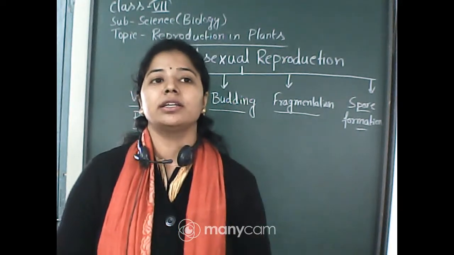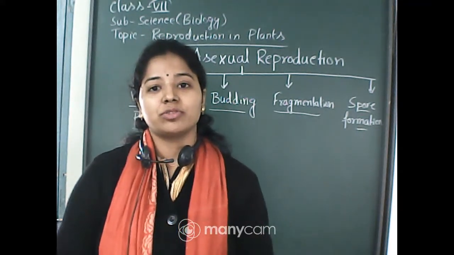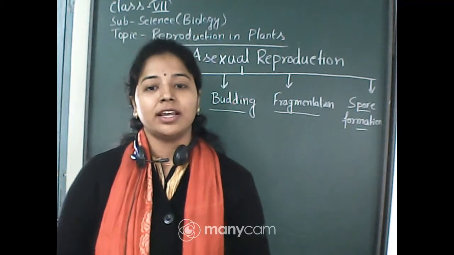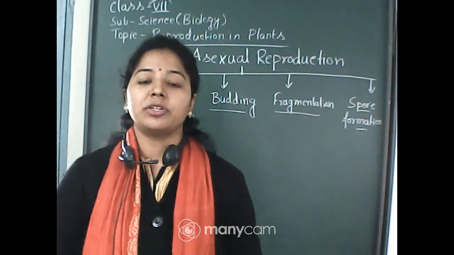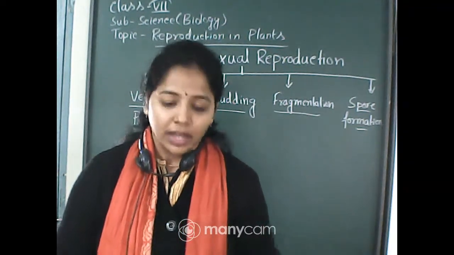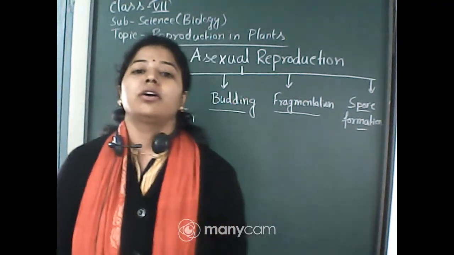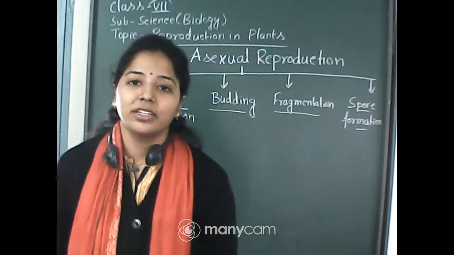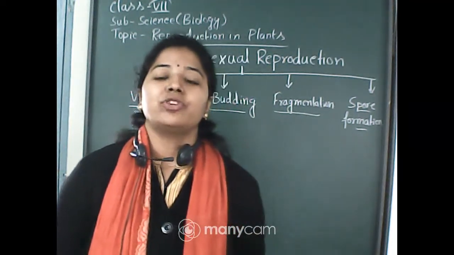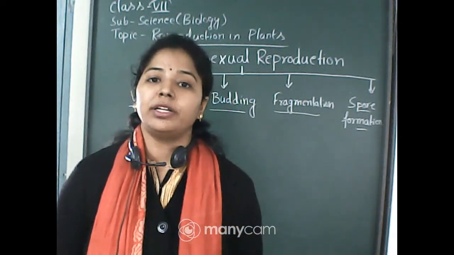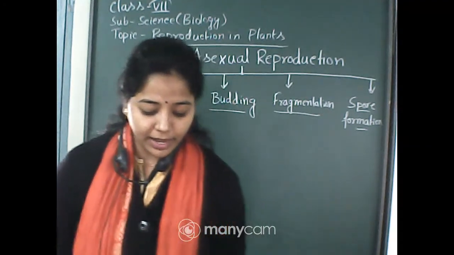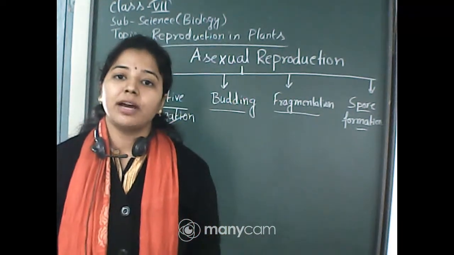You have seen it in respiration in organisms, no? In anaerobic respiration, we have seen that anaerobic respiration takes place in a cell. And yeast is also used in bakeries, for puffing of cakes and bread, you know. This puffing is actually due to fermentation.